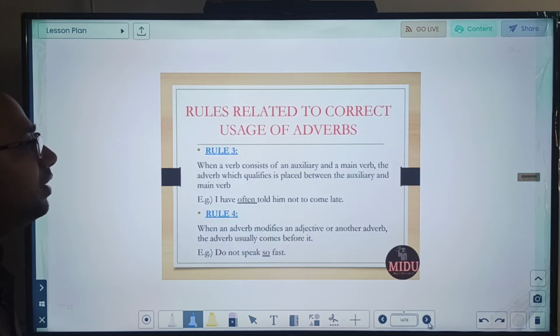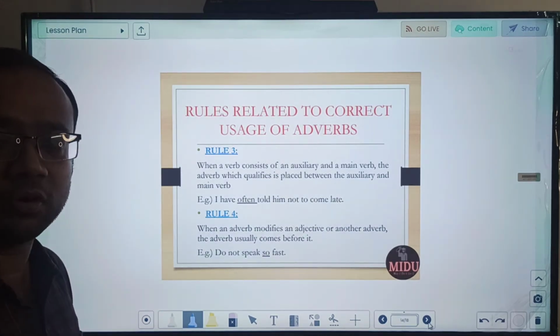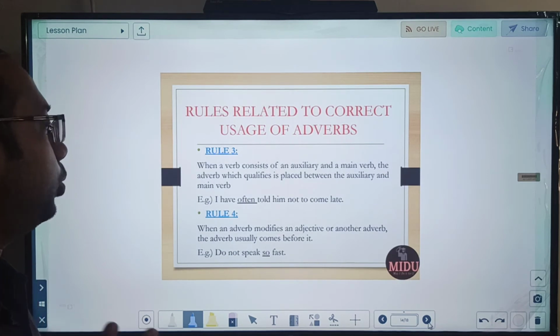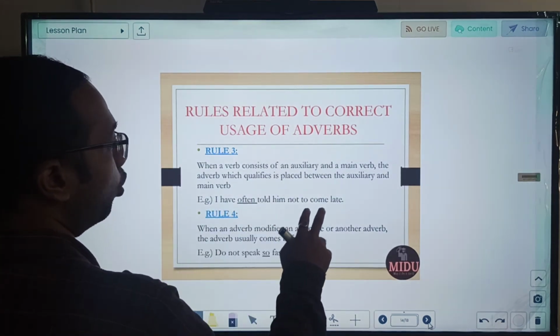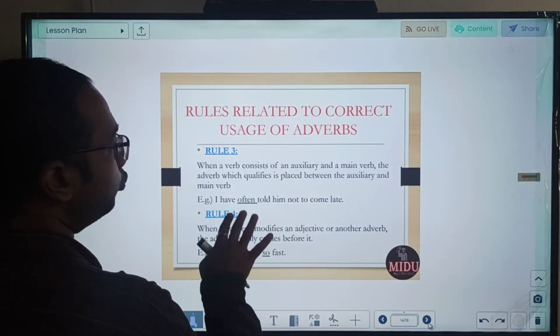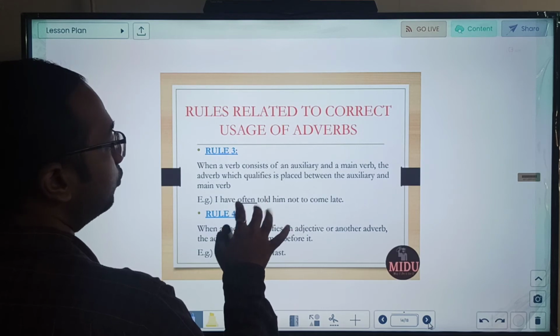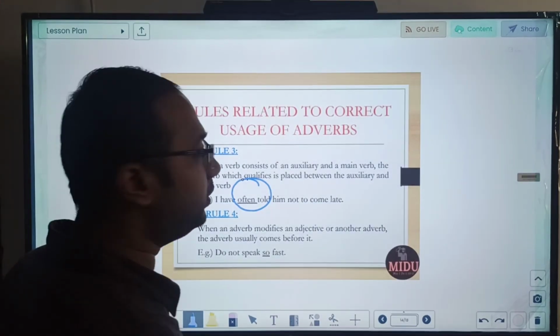In our next rule, let us see what other rules there are for adverbs. Rule number 3 says that when a verb consists of an auxiliary and a main verb, so there are two verbs, one is the main action verb, one is auxiliary, the adverb which qualifies is placed between them. So, "I have often told him not to come late." In this, "have told" has two parts, one auxiliary and one main verb, so this "often" is placed in between. This is our rule number 3.